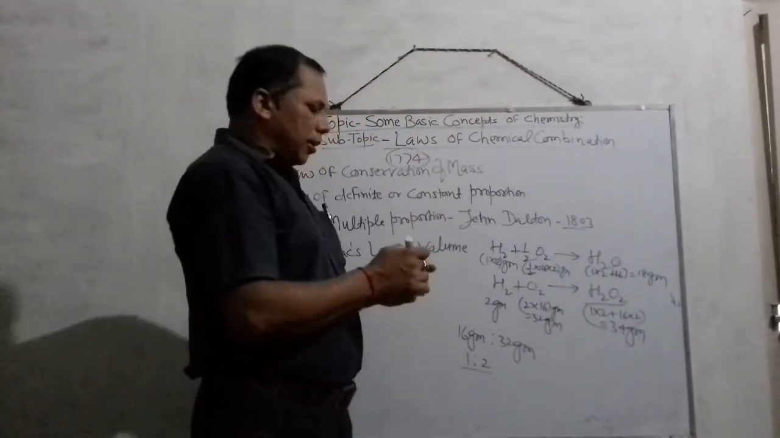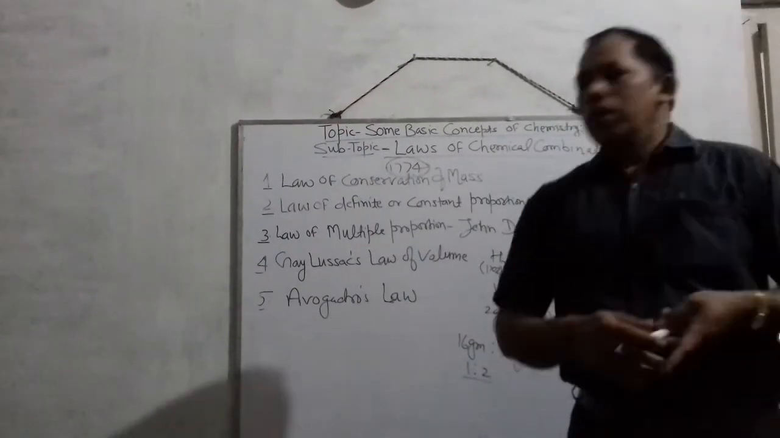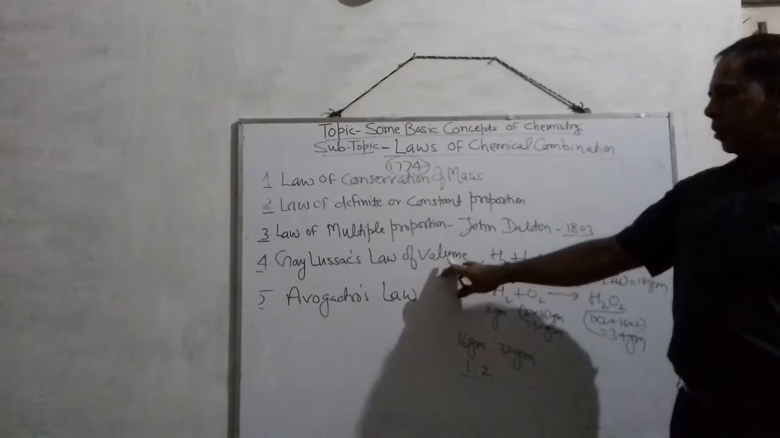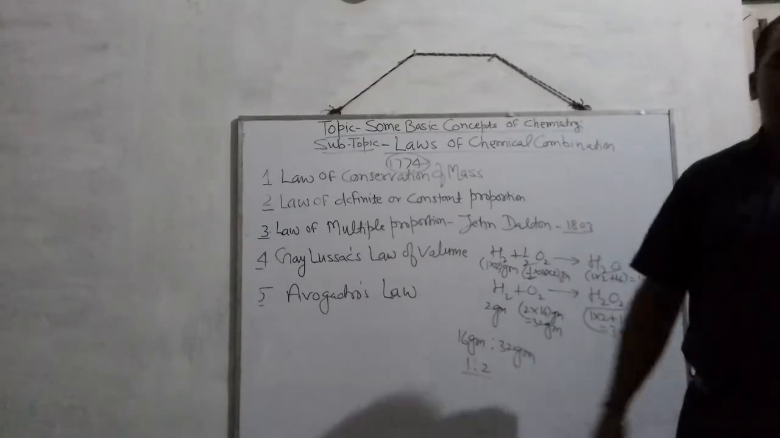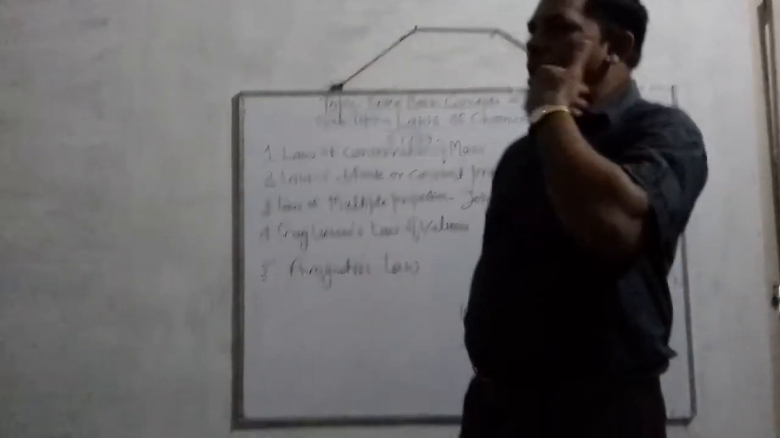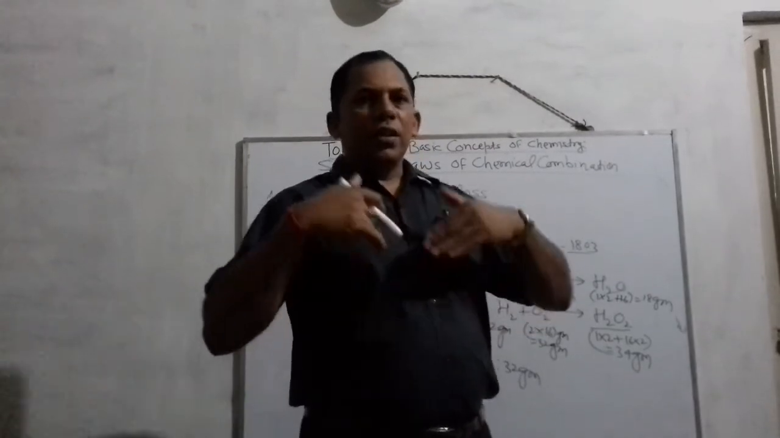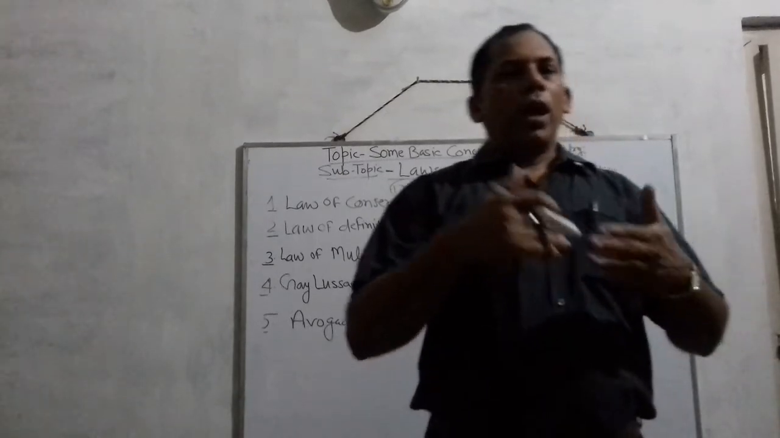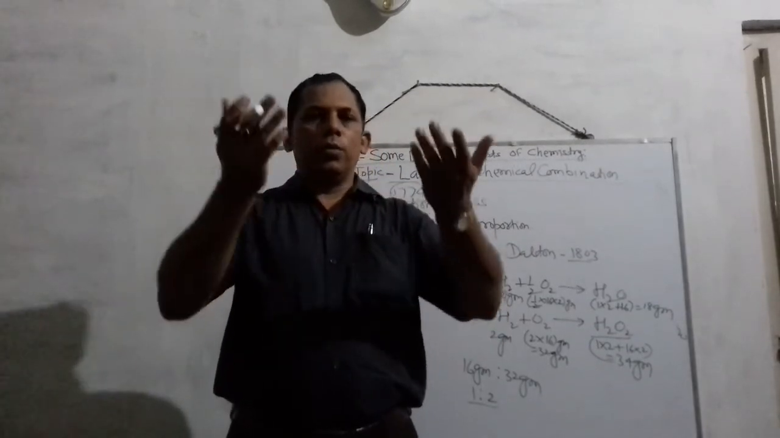Once again I am repeating the statement. According to Gay-Lussac's law, whenever gases react, I will explain this law by giving a proper example. So according to this law, whenever two or more gases react, they combine in a simple whole number ratio in accordance with volume, either on the reactant side or on the product side. They bear a definite ratio.